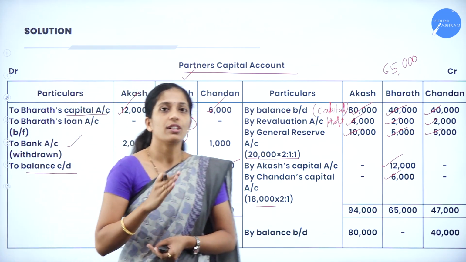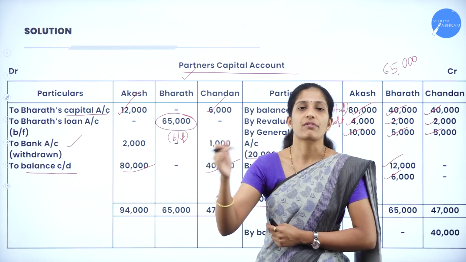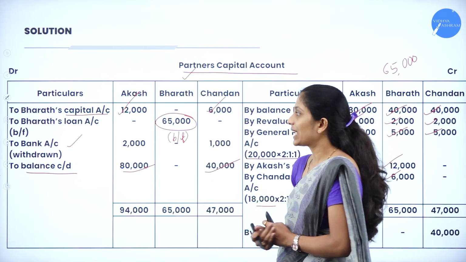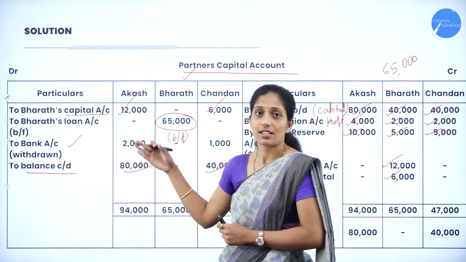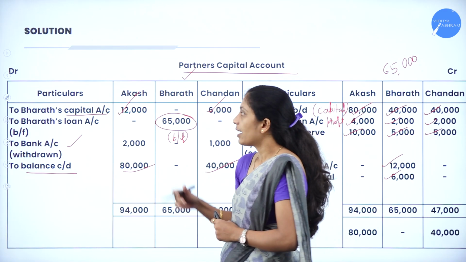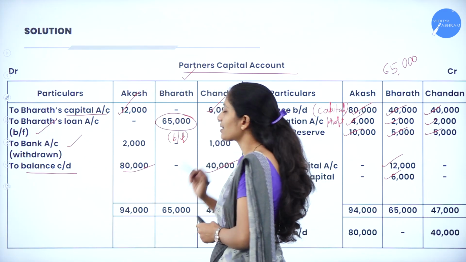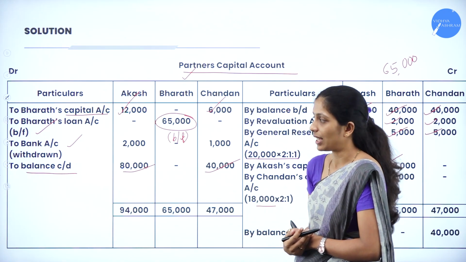As I told you, the retiring partner's balancing figure will not be carried down. It will be transferred to his loan account. Why is it not carried down? Because he is not going to continue in the business. So write to Bharat's loan account, the balancing figure 65,000.